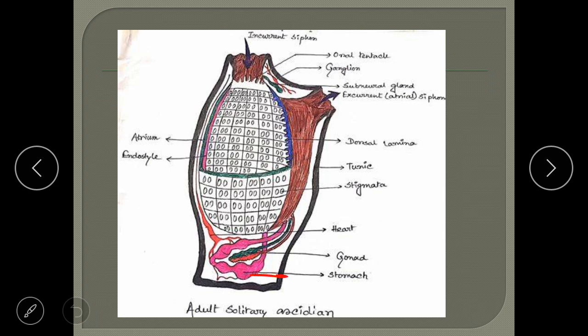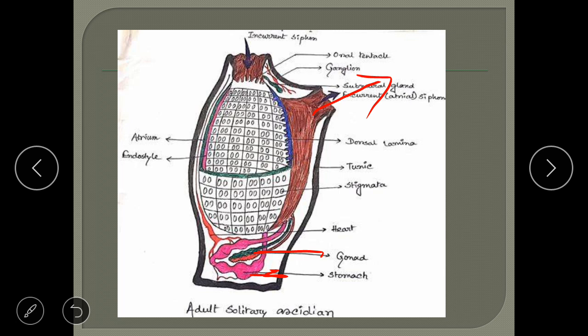So this is the stomach region, and the male and female gonads are present closer to the stomach region, closer to the digestive system. Whatever gametes are produced will first be released into the atrial cavity, and through this they will release the gametes into the water. Both male and female gametes. So this is how reproduction occurs in the ascidians.